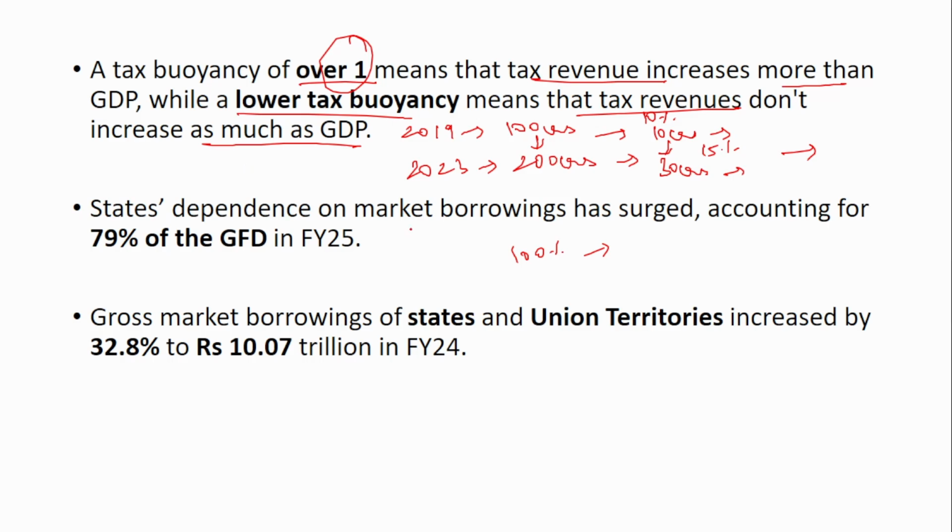The states' dependence on market borrowings has surged, accounting for around 79% in the financial year 2025. And gross market borrowings of the states and the union territories increased by 32.8% to 10 trillion in the financial year 24. So if the income of the states is less, if the expenditure is more than the revenue, in that case states borrow from the market, that is, from the people or from the market. That is what is mentioned here.